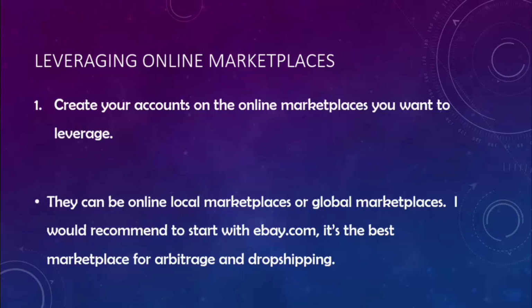Not to mention that you can access a very big database of consumers in the United States, which is one of the countries where people spend the most in the world. That's why it's a big advantage to start with eBay: you have a huge marketplace with very good buying habits and a big buying power too.